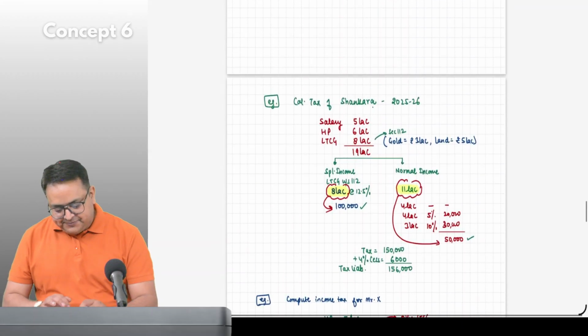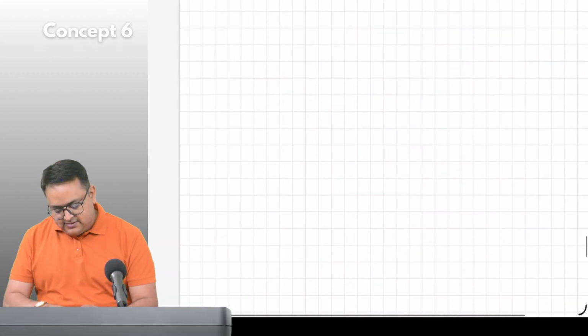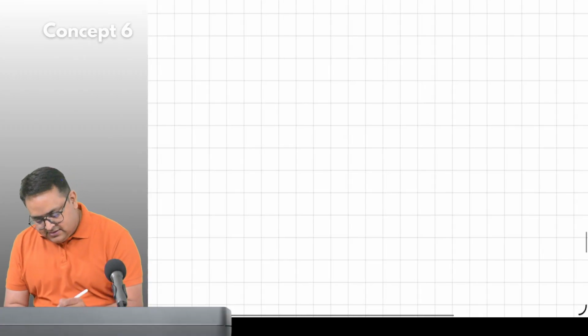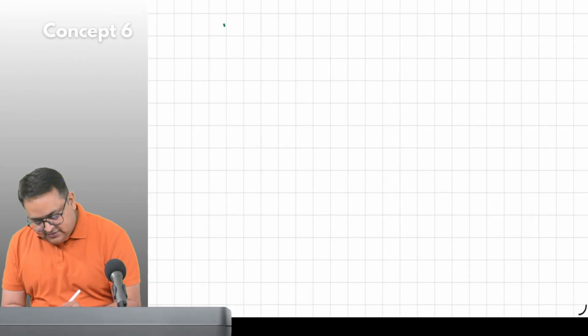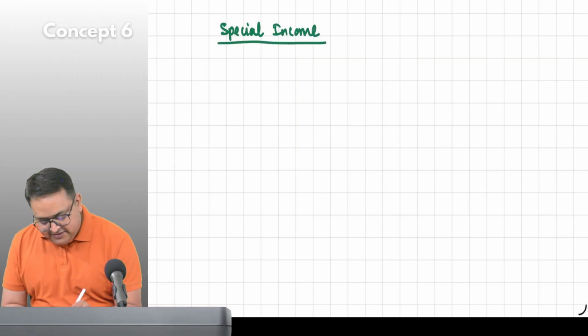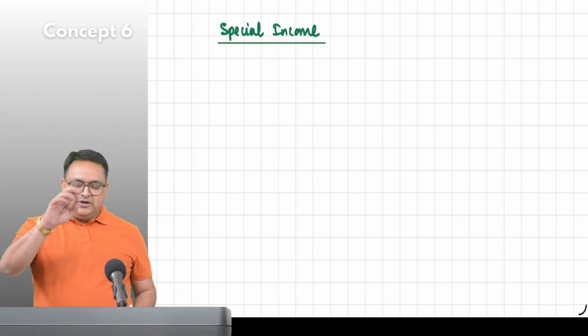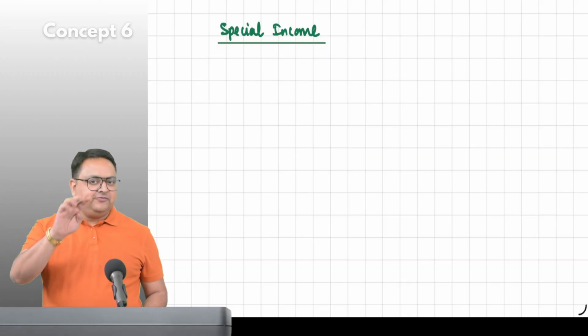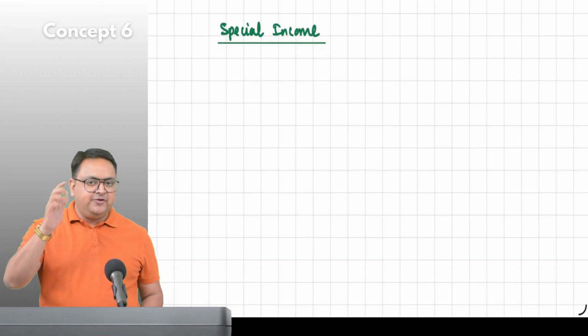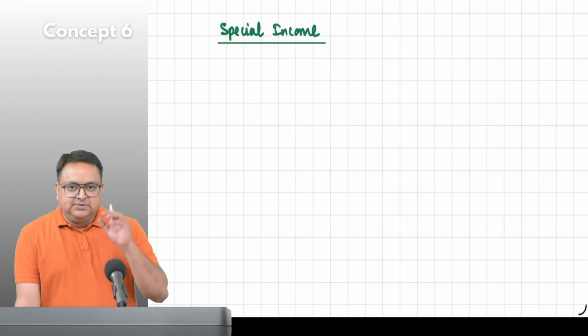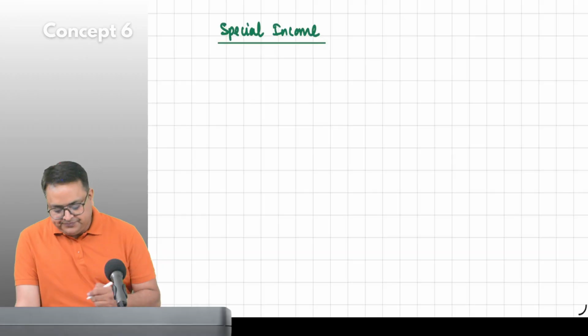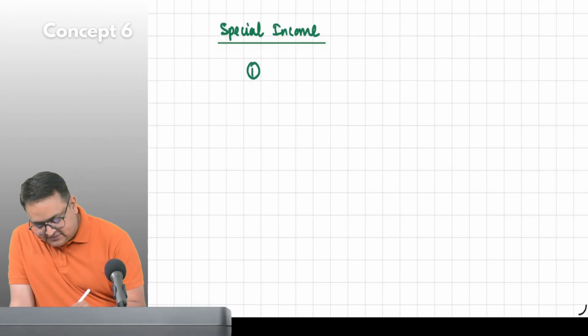Now, please write the heading special income. There are 4 types of special income. Actually, there are 5, but as of now, 4. I'll tell you the 5th one after 1 or 2 classes. First special income is section 111A.